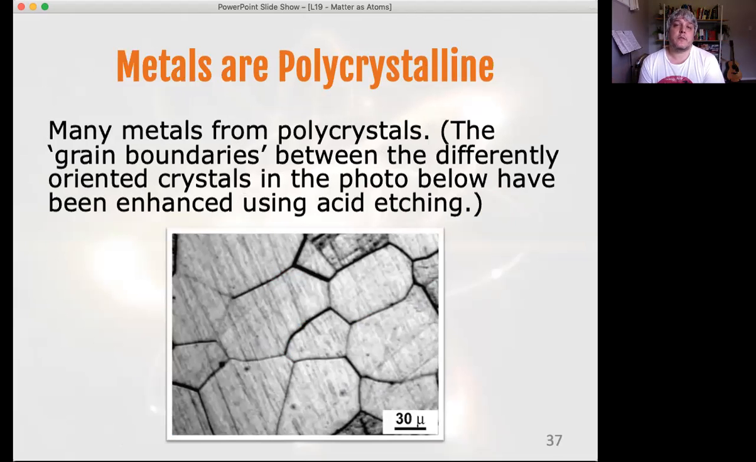Pretty much all metals, I shouldn't say pretty much all, many metals are polycrystalline. The photo there is a real photo, but it has had the borders between the different crystal sections of the metal enhanced using acid etching, which basically just eats away at a few of the atoms, separates them from the block of metal along those borders between the different lumps of crystal that are all bonded together. And you can notice the scale there is 30 micrometers, that mu, 30 micrometers.